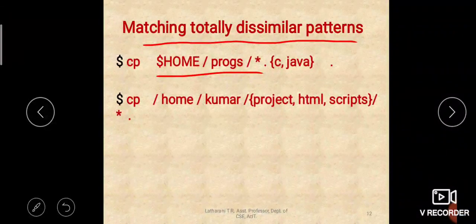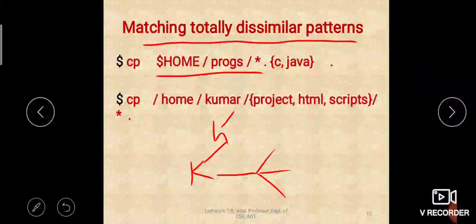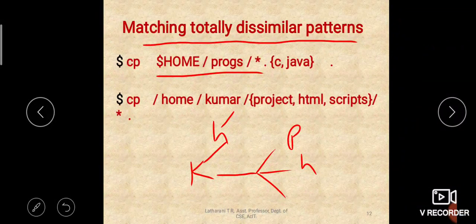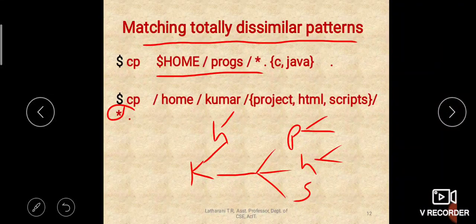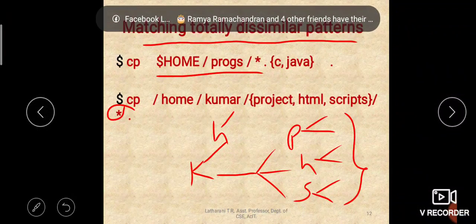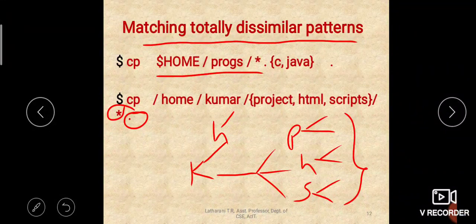So under root we have a directory called home. Under home we have a directory called Kumar. Under Kumar we have three directories, let us say project, HTML and scripts. Under these three directories, any number of files that we have should all be copied to my current directory.